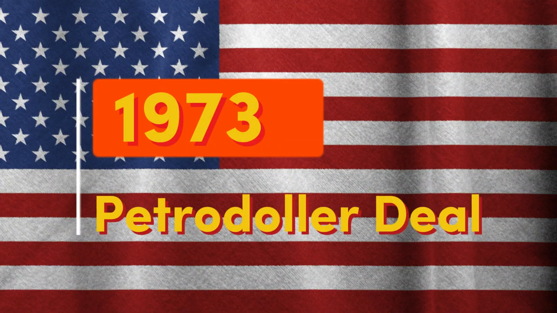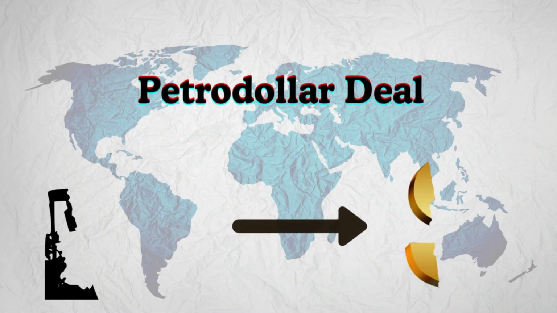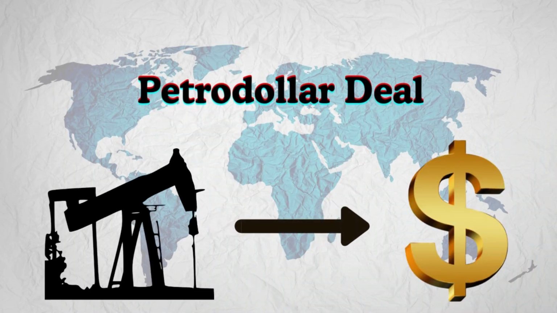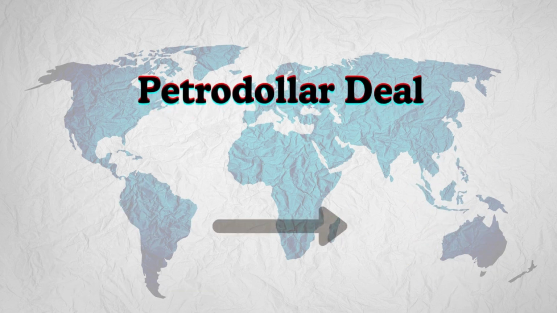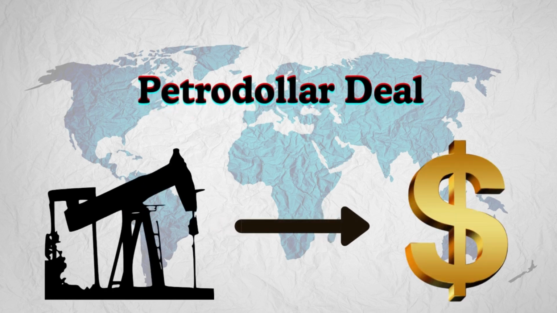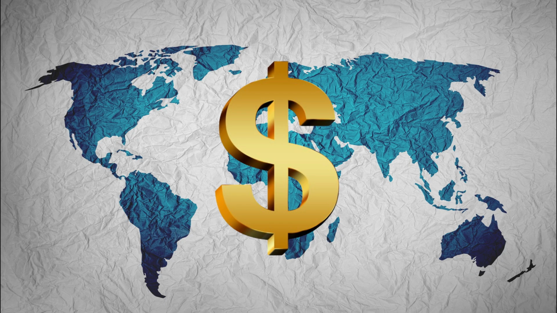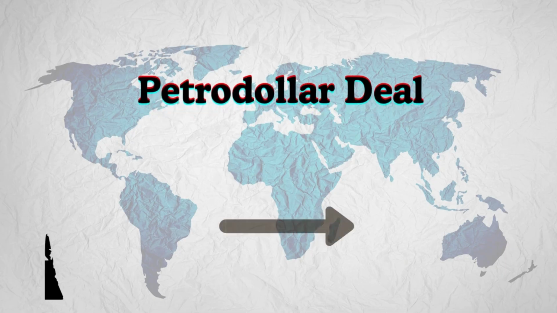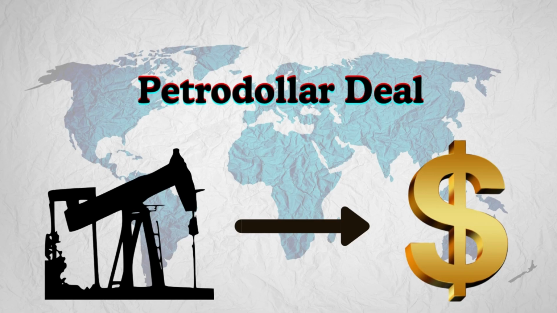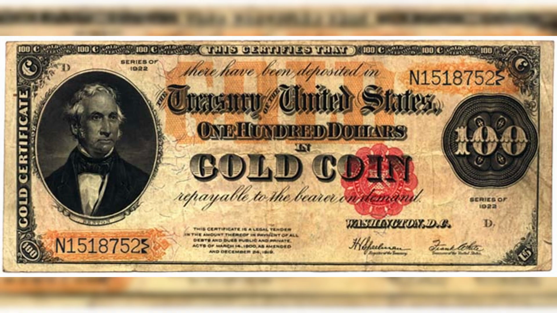In 1973, after the oil crisis, the US made a historic deal with Saudi Arabia. Oil would be priced only in US dollars. By tying oil to the dollar, the US ensured a global demand for its currency, replacing the old gold link with an oil link. The historic events and decisions made by America led the dollar to become the globally dominant currency today. Let's check the current facts.